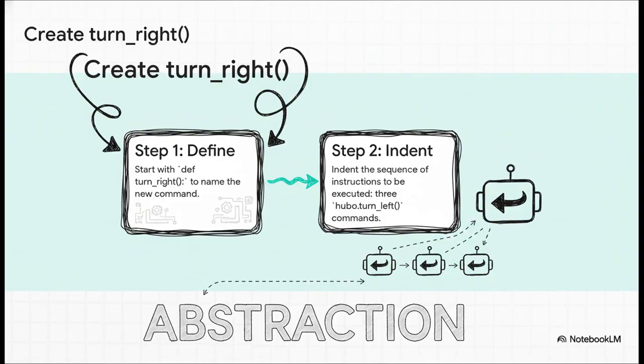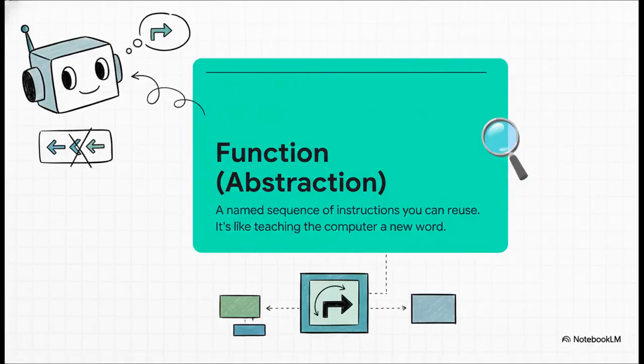And of course there is. We can actually bundle those 3 turn left commands together and give them a brand new name, like turn right. This brings us to our second big concept, abstraction. We're creating a new, simpler command out of old, basic ones. Now, what's so crucial here is that we've hidden the complexity. We don't have to think about 3 left turns anymore. We can just say, turn right, and Hubo just knows what to do. It's literally like we've taught him a new word.